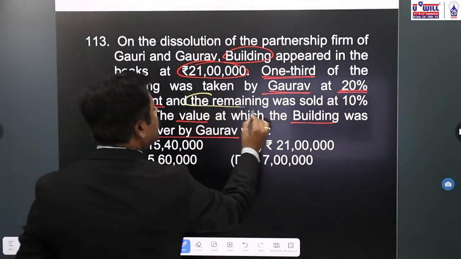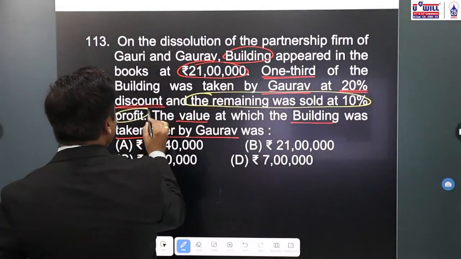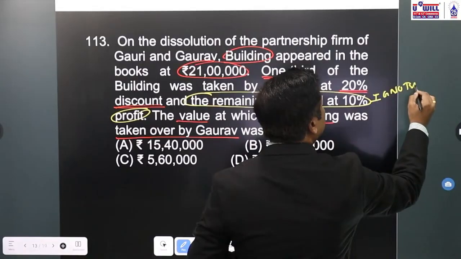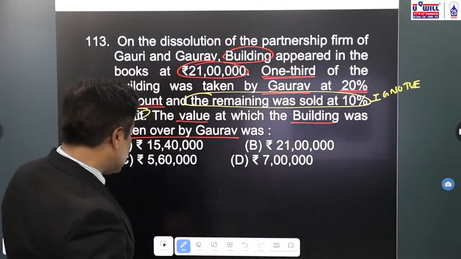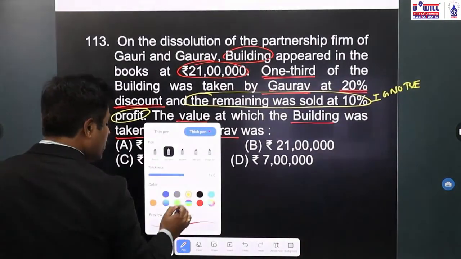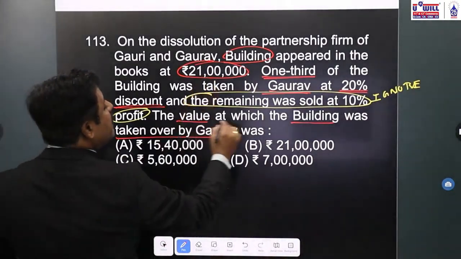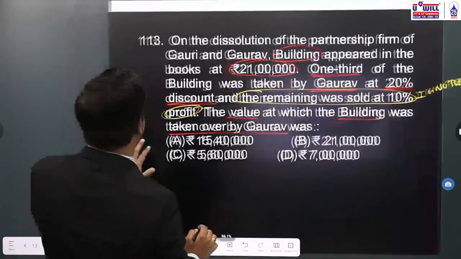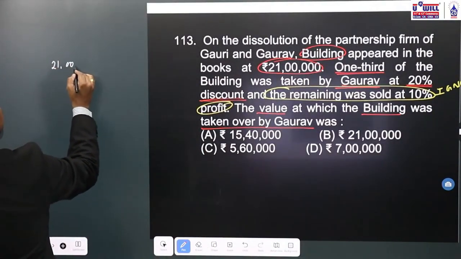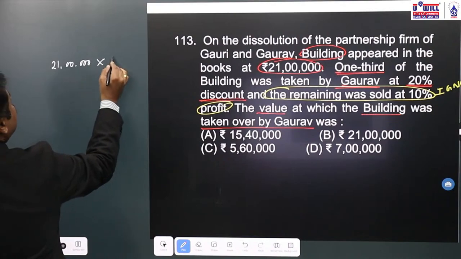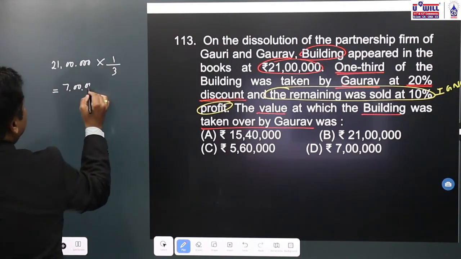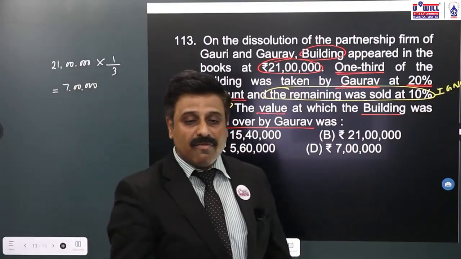This information is of no relevance. Ignore it. Because what is asked in the question? What is asked is the value of the building which was taken over by Gaurav. So 21 lakhs, 1/3 building is taken by Gaurav. So what is the building taken by Gaurav? 21 lakhs into 1/3. 7 lakhs of building is taken by Gaurav.